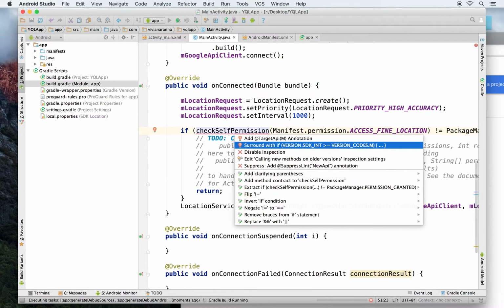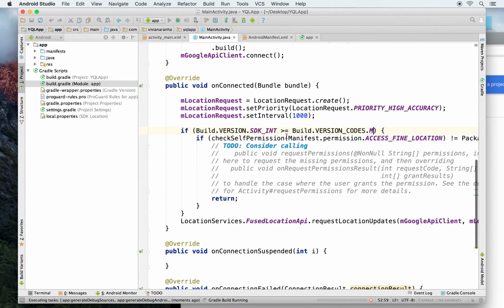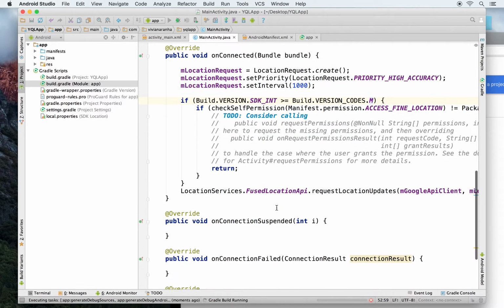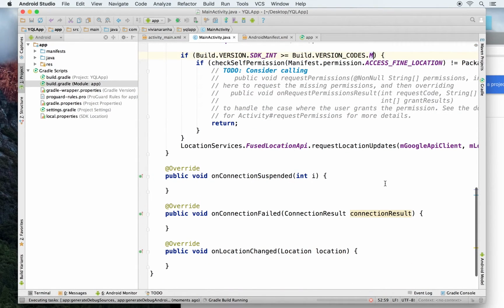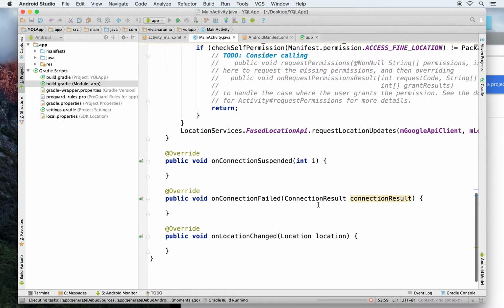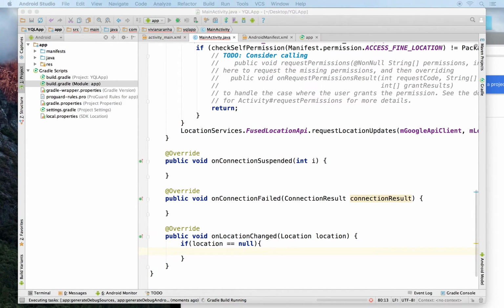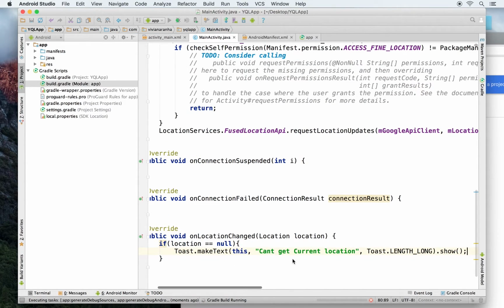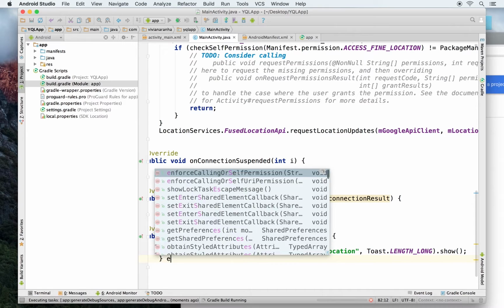Okay, check for permission only for Android M. I'll check for permission. If it's not permission granted, then return, or else get request location updates. So once I get location updates, it's going to call the on location change method. Inside this, I'm going to check if location does exist. If location doesn't exist, I'm going to show a toast message saying can't get users location.